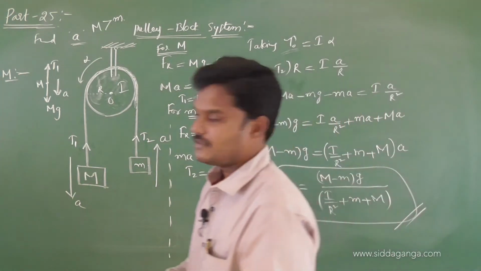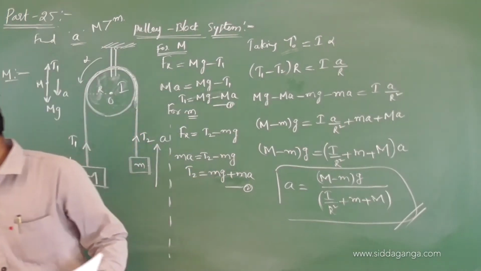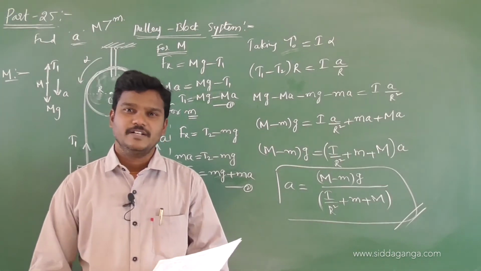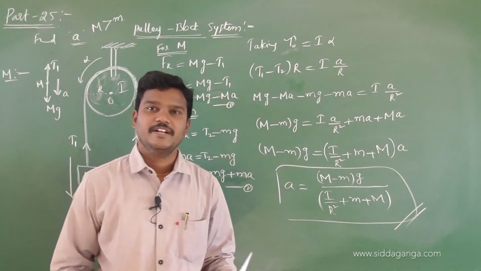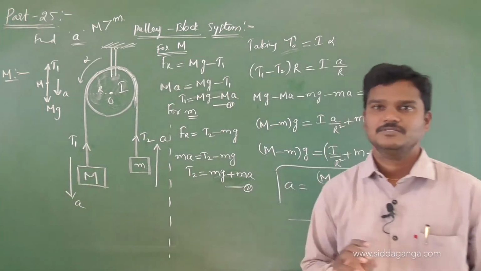Better you write the data. So let me give the question: a solid cylinder of mass m, radius r. They have given a solid cylinder of mass m, radius r. So write down the data.